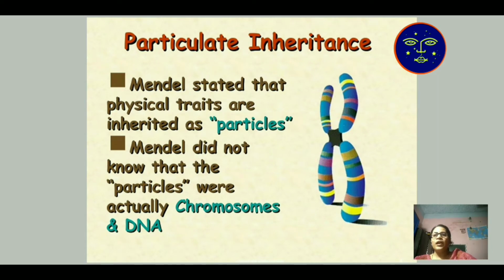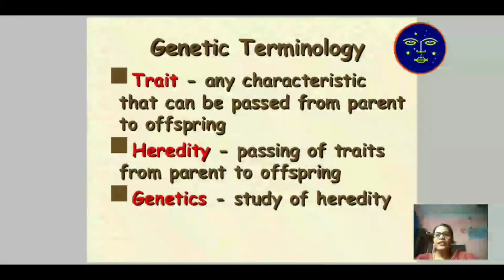In this topic, particulate inheritance, Mendel stated that physical traits are inherited as particles. Particles means what today is known as your DNA. We say that the hereditary material, the DNA, is transferred from parents to offspring. But Mendel did not know that the particles are the chromosome and DNA. Now the genetic terminology for your genetic study.